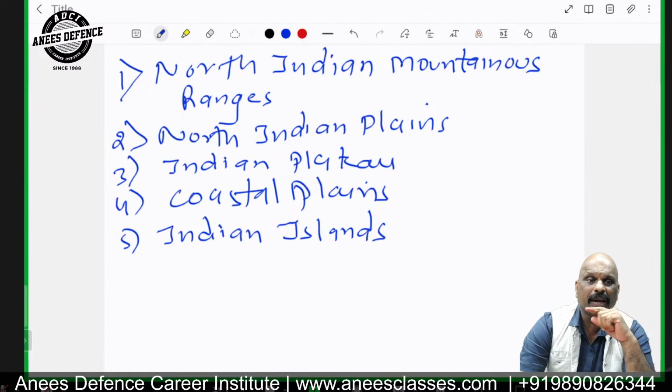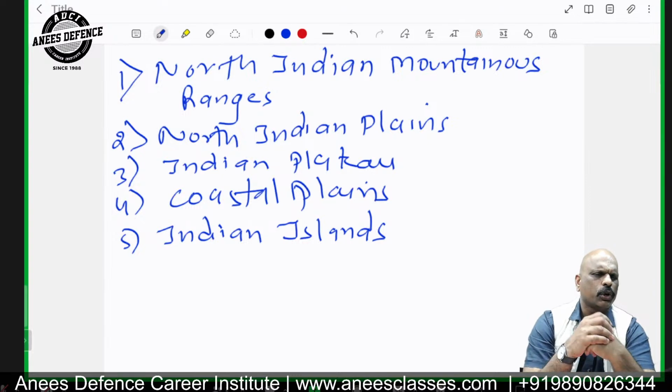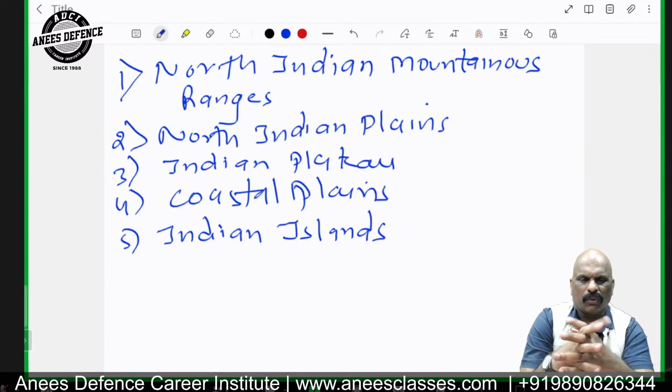Now, we have Babbar plain. What do you understand by Babbar plain? Babbar plains are made of stones and pebbles. Hardly any river is present there. Whatever water is there flows with a certain velocity, and it is made up of pebbles and stones. Basically, these plains of India are not known for agricultural quality, and agriculture is lacking there.